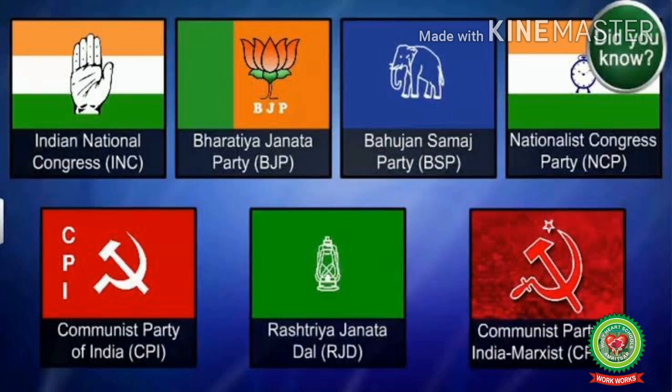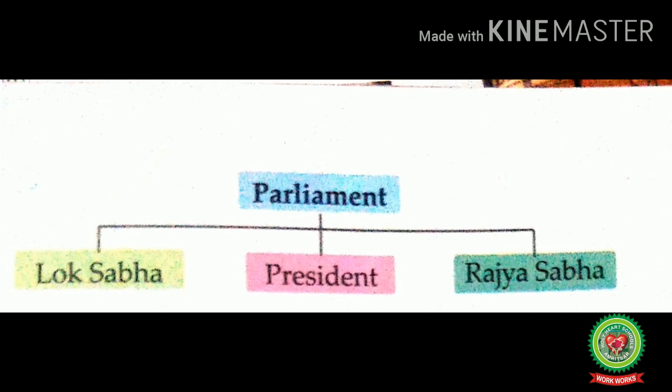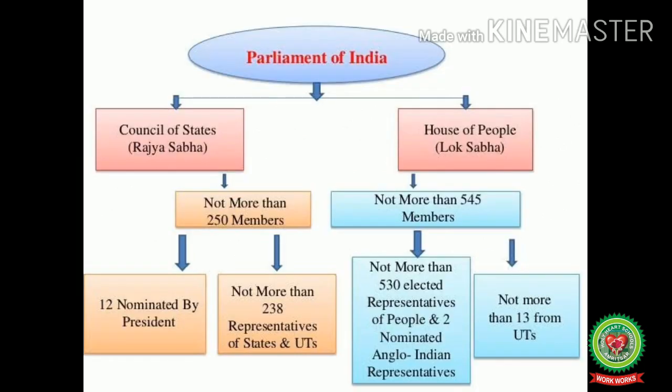Now let us discuss about the Lok Sabha and the Rajya Sabha. Our Indian Parliament is the supreme legislative body of India, and it consists of the Lok Sabha, the Rajya Sabha, and the President. As we had earlier discussed about the Parliament of India, that the Parliament of India consists of two houses, the Lok Sabha and the Rajya Sabha. Now let us first of all discuss about the Lok Sabha.